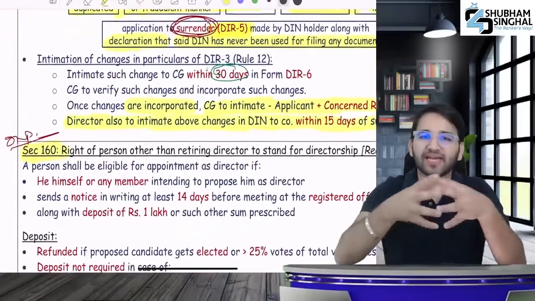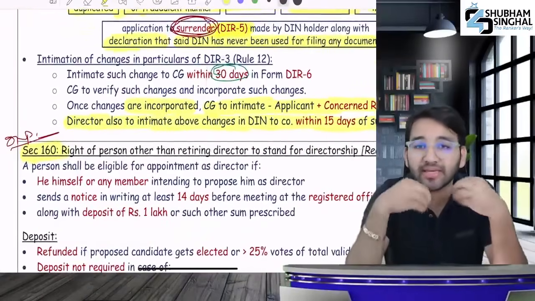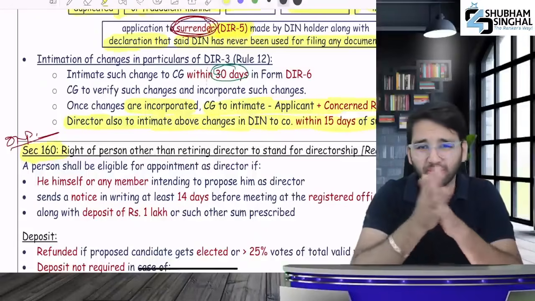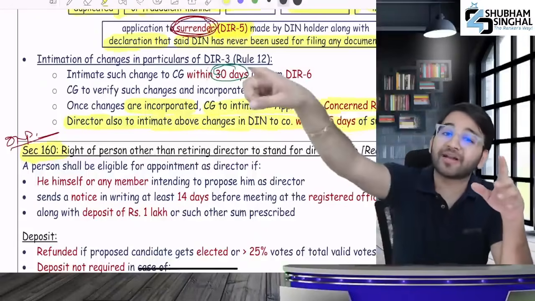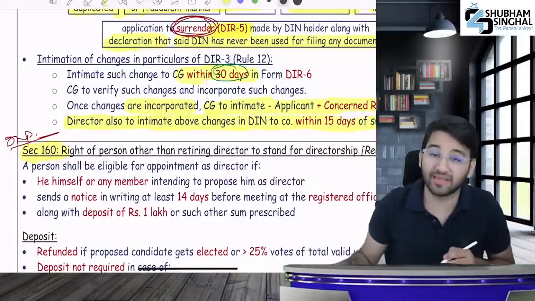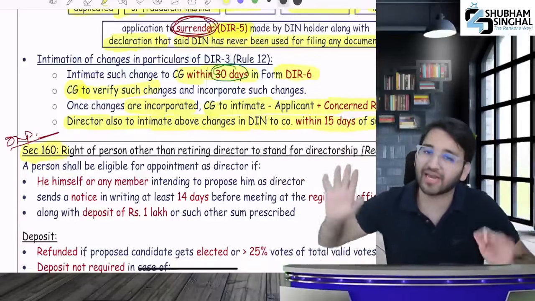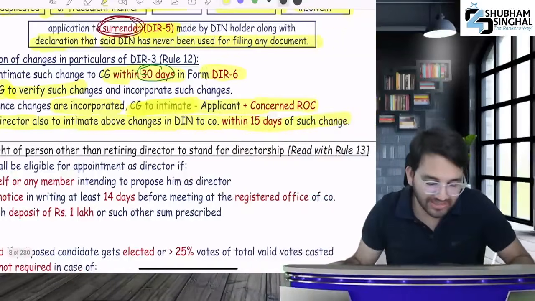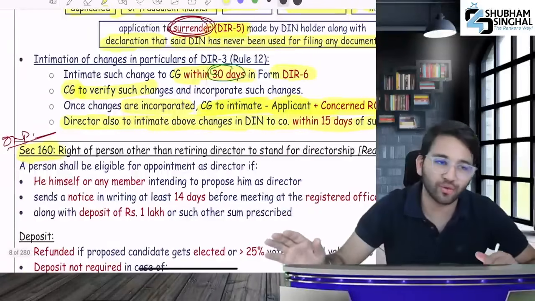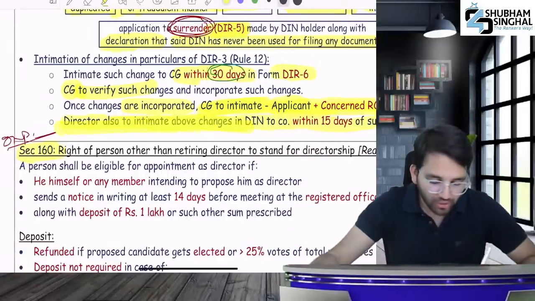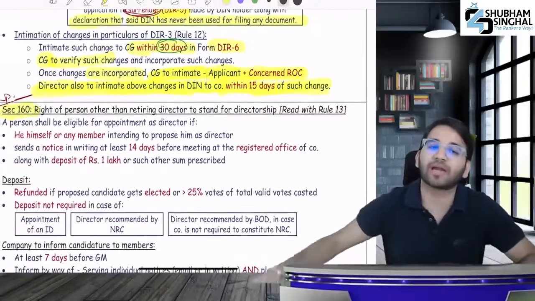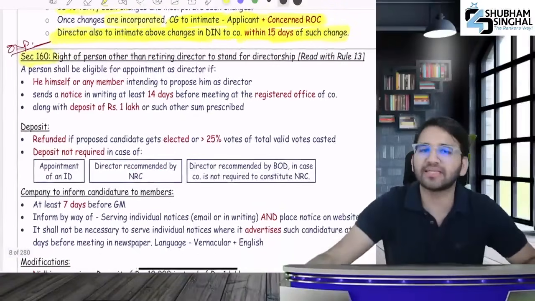Suppose you have filed DIR 3. Let's say you gave some information in DIR 3 that is now irrelevant or changed. Let's say that you put male gender, but you have got your gender changed to female. So you will have to intimate the CG within 30 days by filing a DIR 6. The CG will verify by its own methods. Once it is verified, the CG will inform applicants and ROC that changes are done. After that, directors also have to inform the above changes in DIN to the company within 15 days of such change.